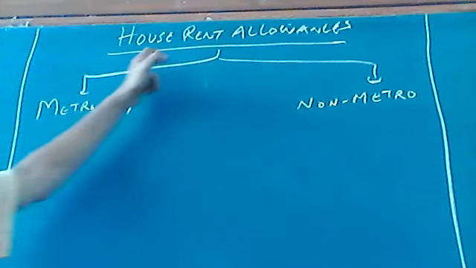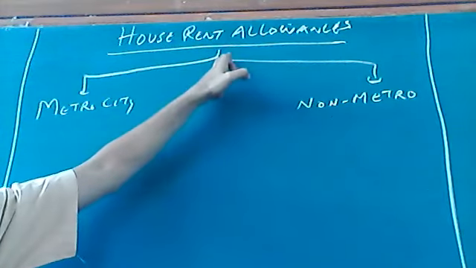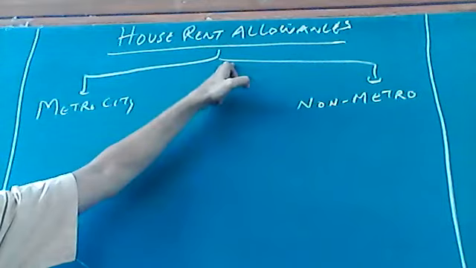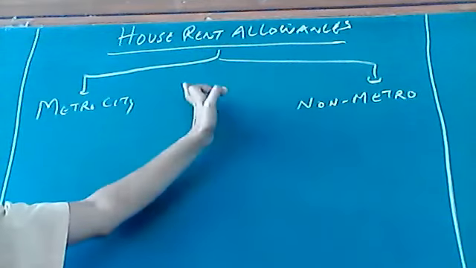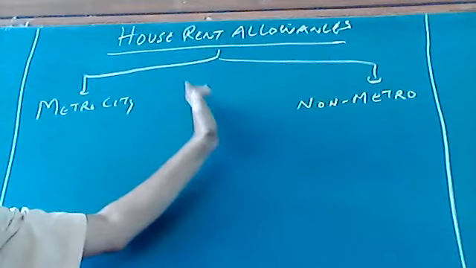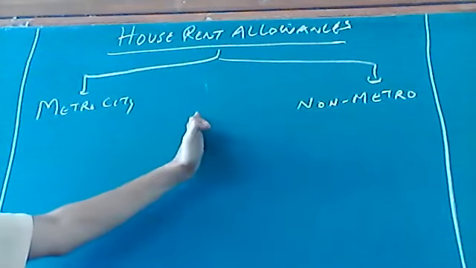Now today we have started discussion about household allowances. This allowance is given specifically for paying the rent of the house. If the taxpayer, the assessee, is paying rent of the house, then only you will get exemption. If you're not paying rent of the house, you will not get any exemption.